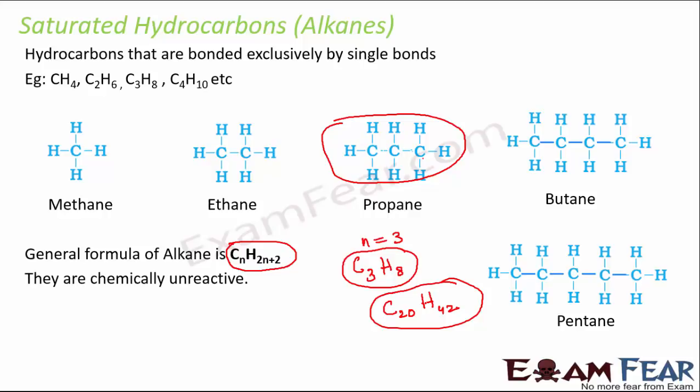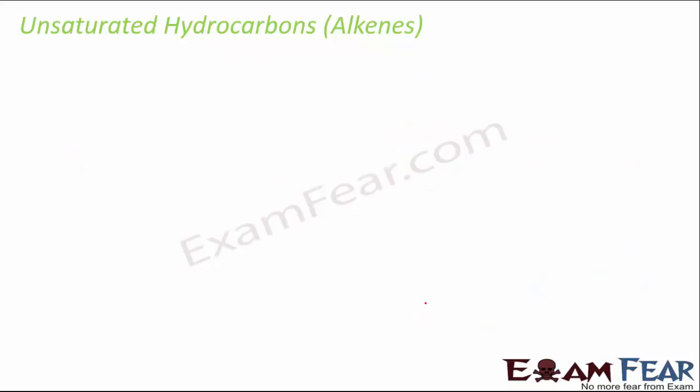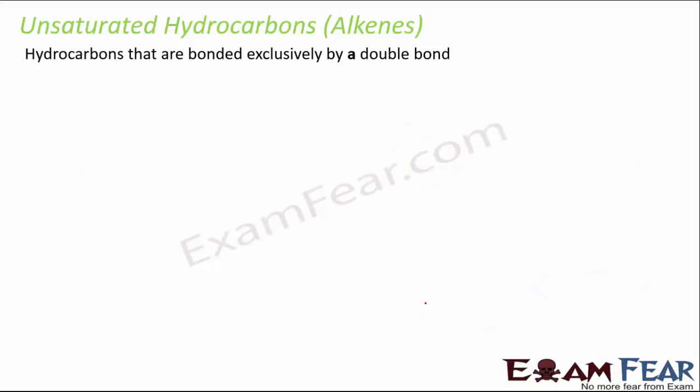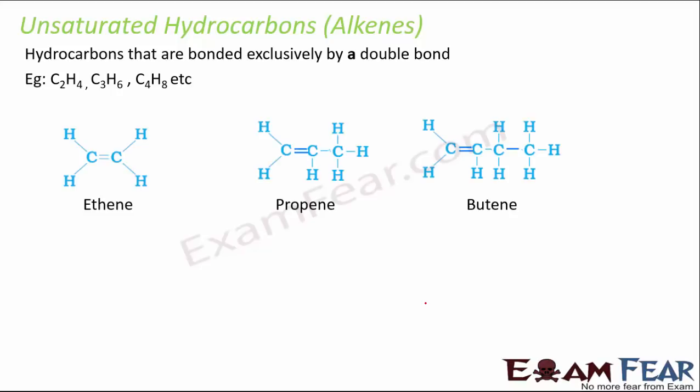And alkanes are chemically unreactive. As such, they do not react with any other element. Now, when you talk about alkenes, they are hydrocarbons which are bonded exclusively by a double bond, like C2H4, C3H6, C4H8. So this is ethene, propene and butene. Here if you see, you have 2 carbons but they are joined by a double bond. Here you have 3 carbons and you have 1 double bond. And the same is true here as well. In this case also you can have bigger structures like this.